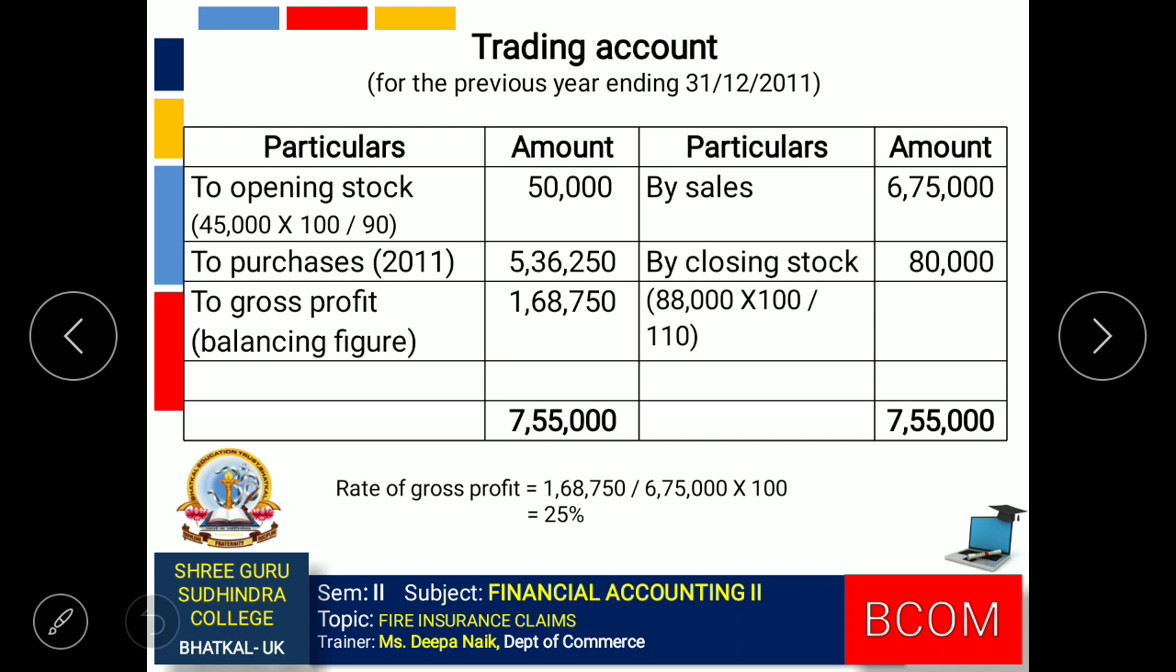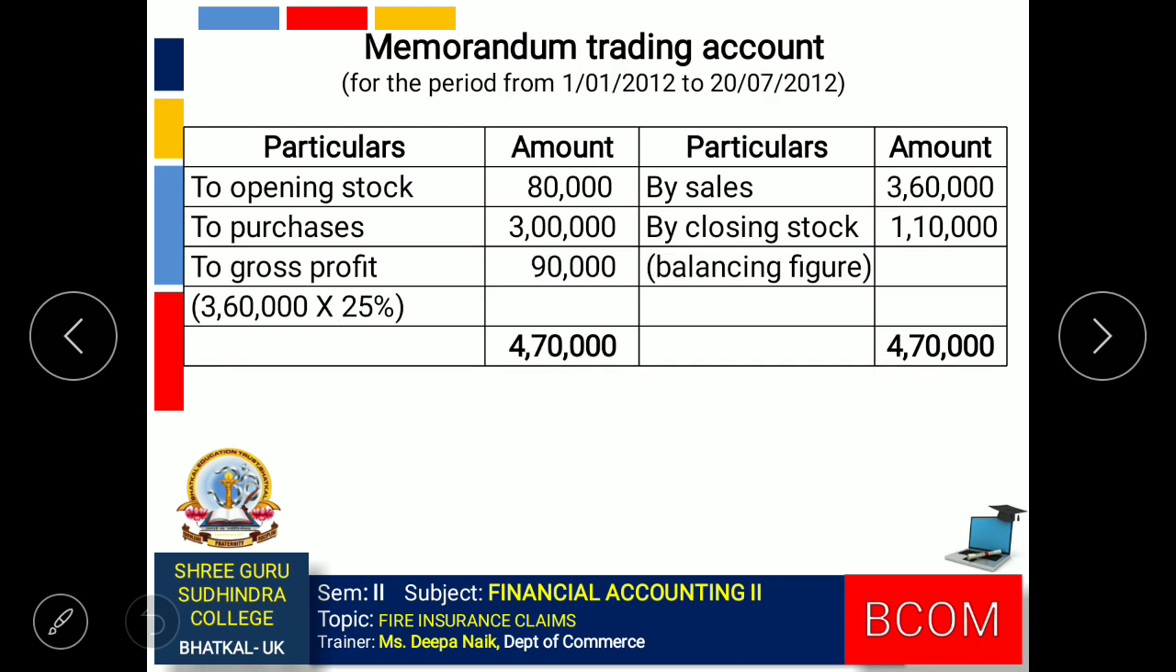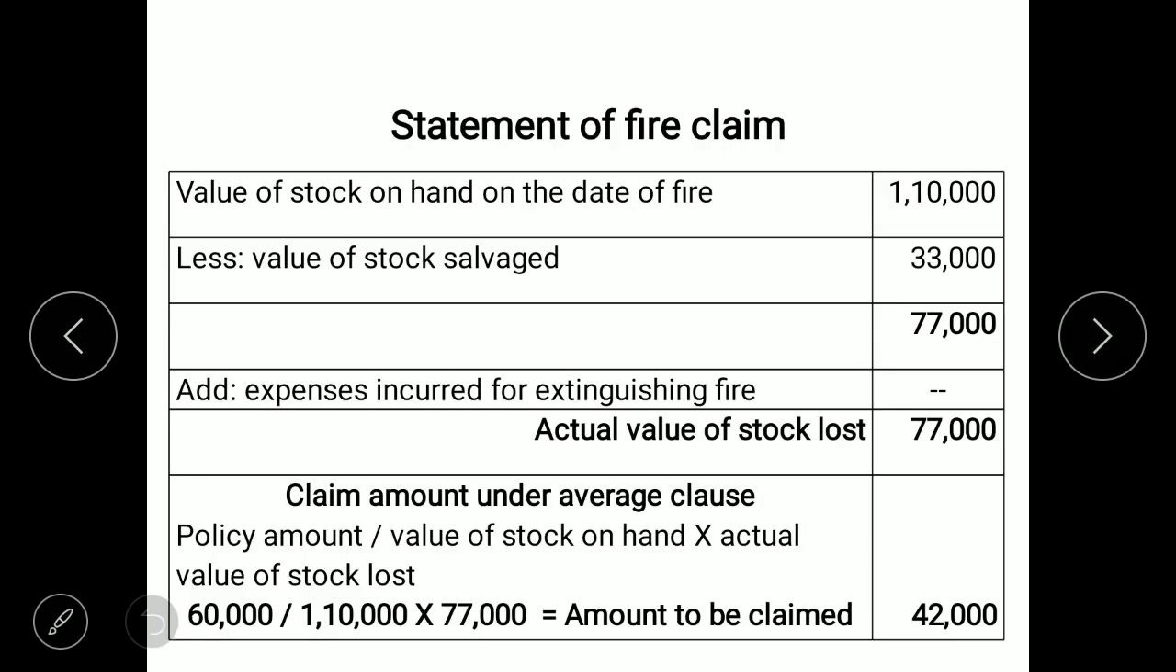Using this, we can prepare the memorandum trading account. So memorandum trading account for the period from 1st January 2012 to 20th July 2012. Make all the entries. Find the gross profit. Gross profit is 25% on sales. It comes to 90,000. By transferring the difference, we will get the closing stock value 1,10,000. So this is the value of stock on the date of fire. Now we can prepare the statement of fire claim.